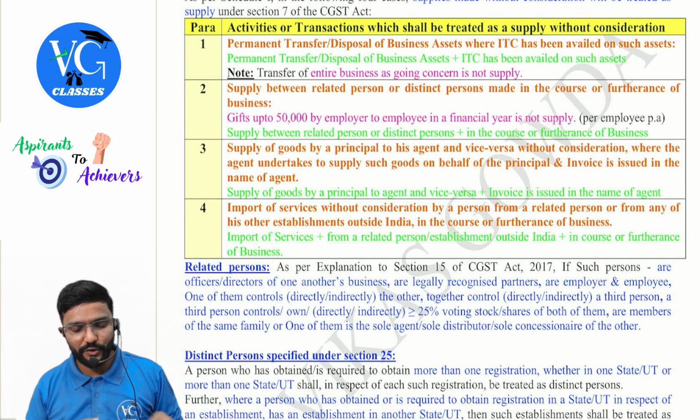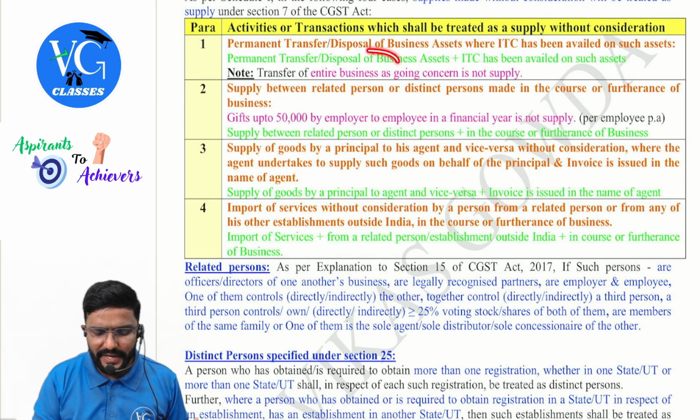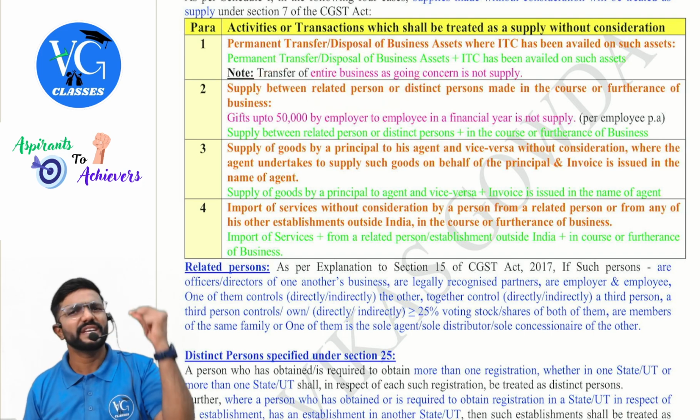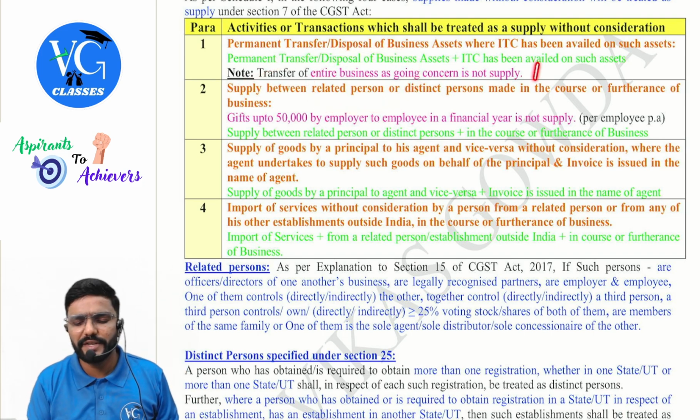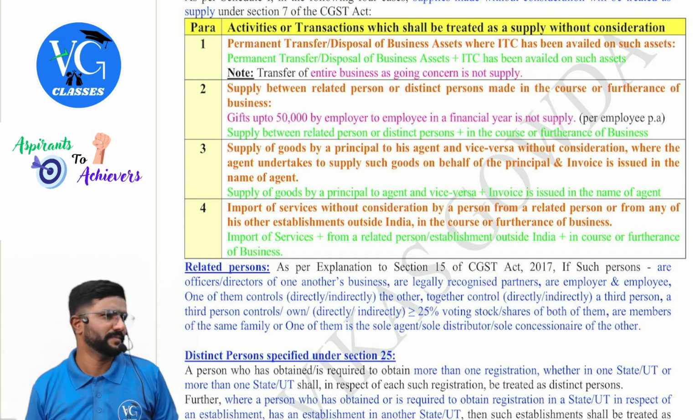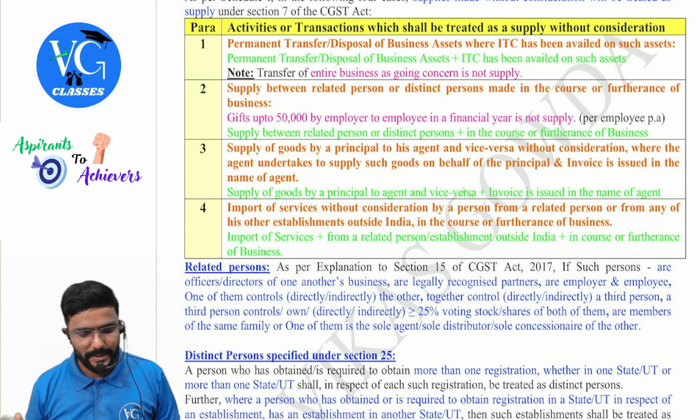Okay. But if you supply or transfer an entire business as a going concern, it is not a supply, guys. It is actually given in the exemption list. It is not a supply. Next.